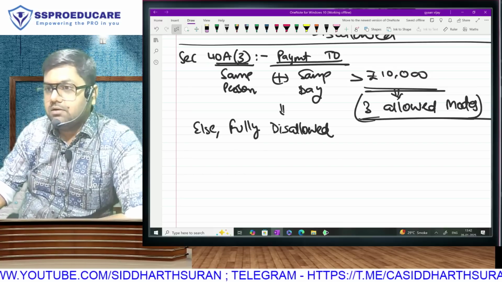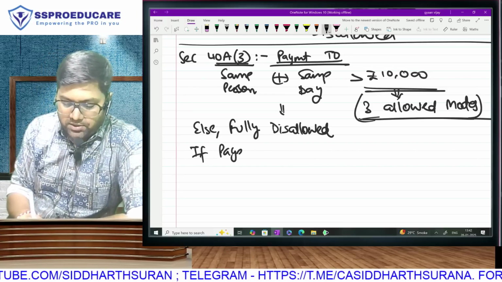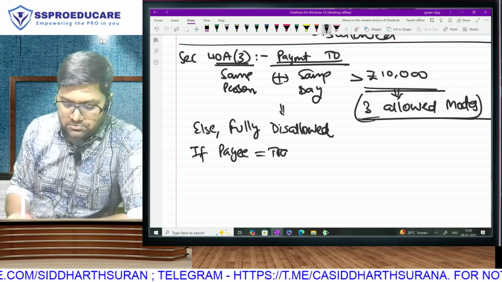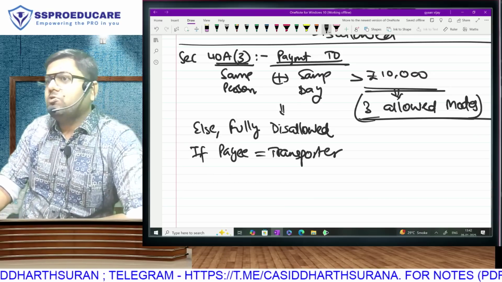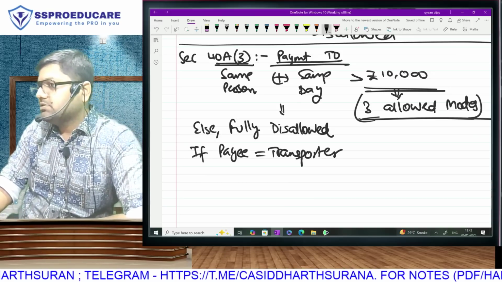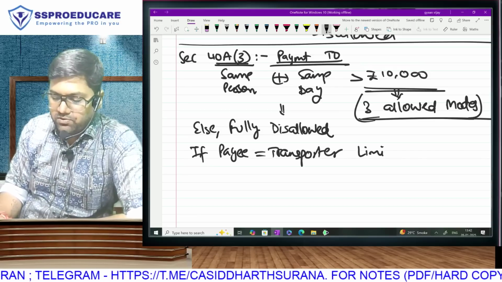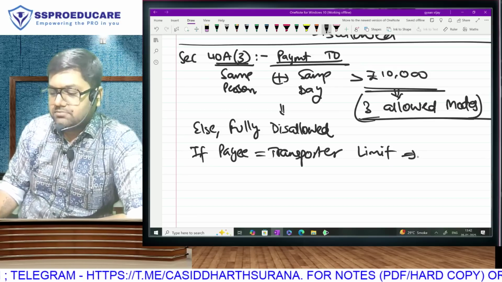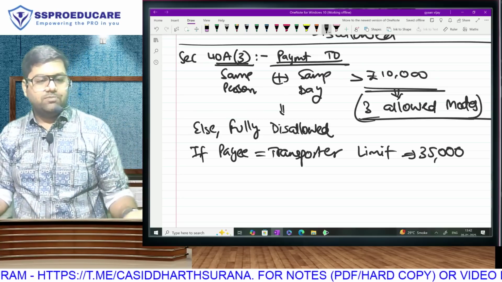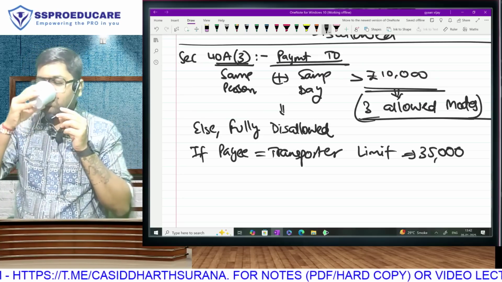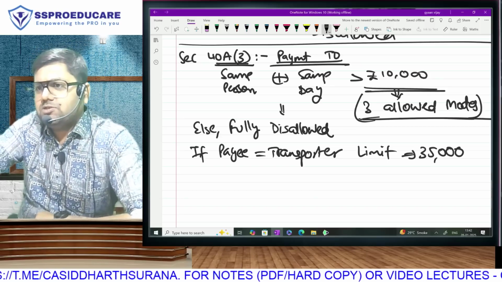Is that clear? However, if your payee is a transporter, it is possible that you require some goods transport in your business. That means you will be paying the transporter up to the limit that is given to you. What is the cash payment limit? We will enhance it to 35,000. Normal payments we can make up to 10,000, but transporters, sir, transporters.